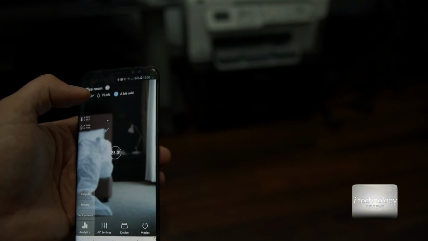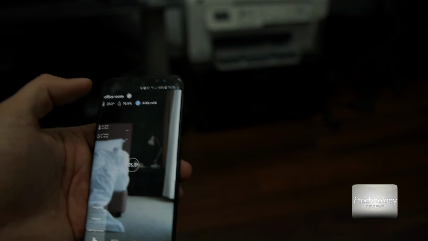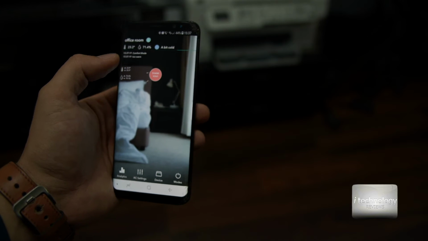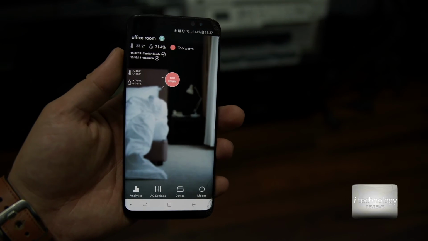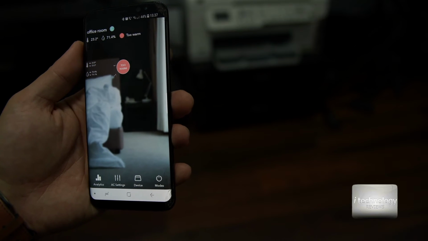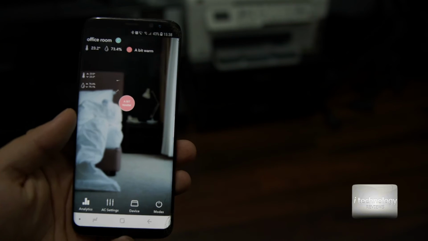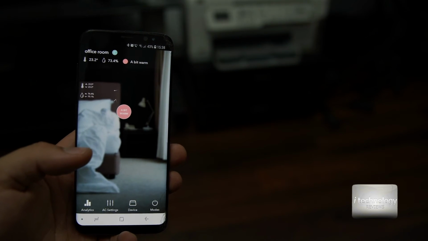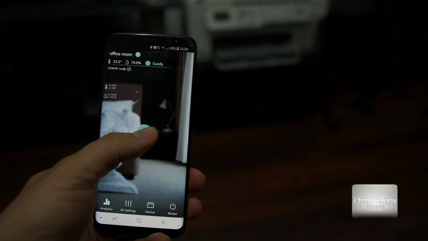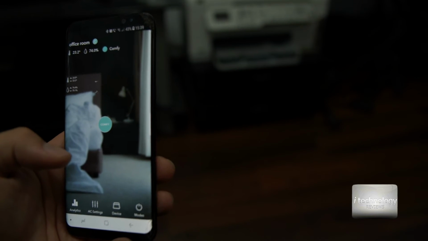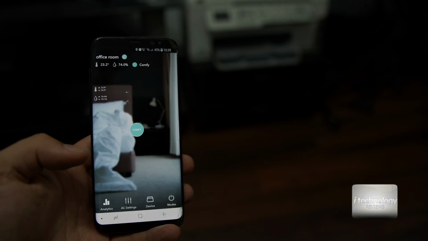How are you feeling? A little cold or a little warm? Let's say if I'm hot, I want to lower the temperature, and I want to tell Ambi Climate that I'm too warm, and let's see what's happening with the air conditioner. I'm too warm. I think it will start to generate cold air. So yes, it started to generate cold air. So I click I'm comfy, and comfy mode stops the cold air from the air conditioner and is just ventilating now.